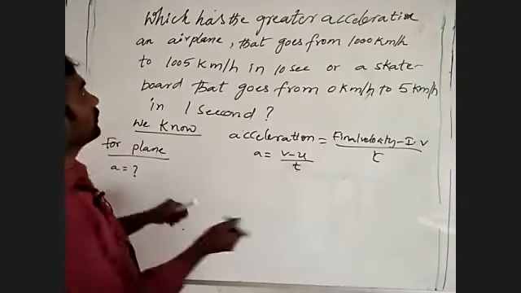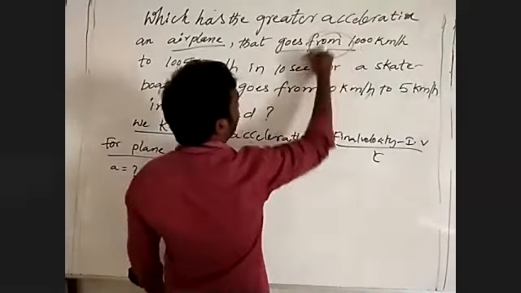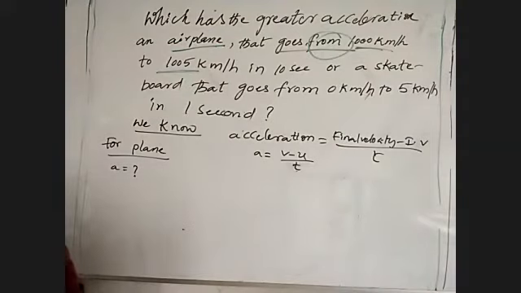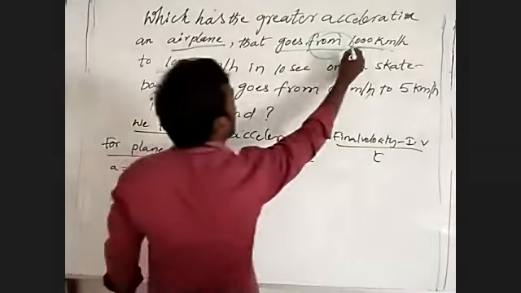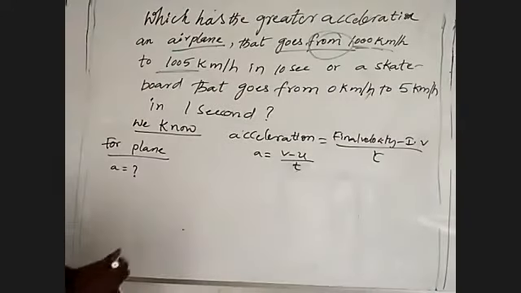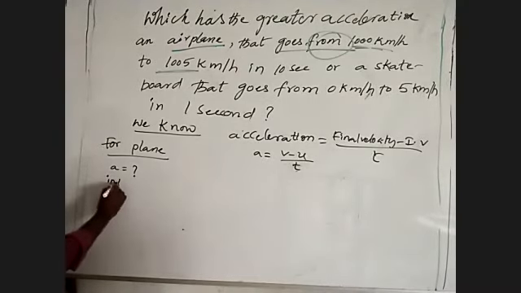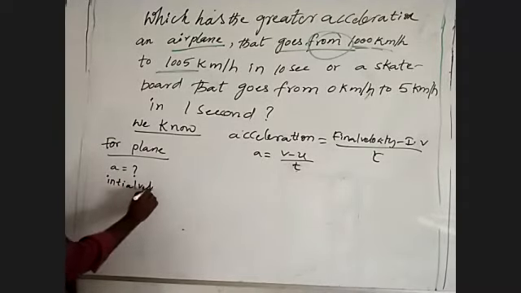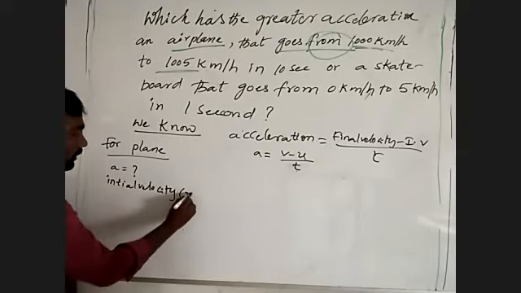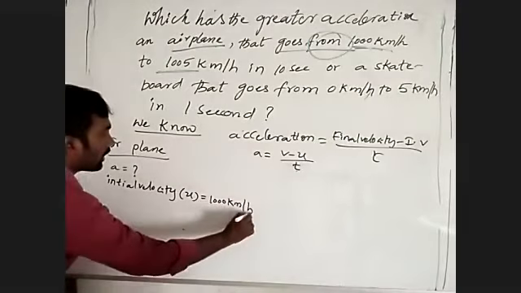What they're saying to you is that the airplane goes from 1000 km to 1005 km per hour. From means it starts from, and starting means initial velocity. So the initial velocity of the plane, shown by u, is 1000 km per hour.